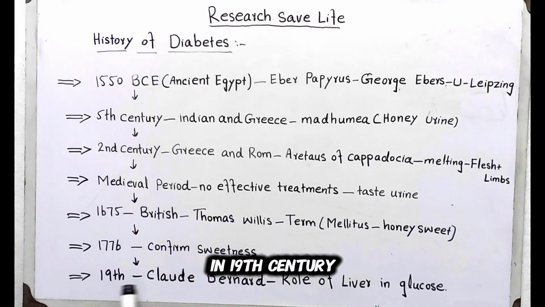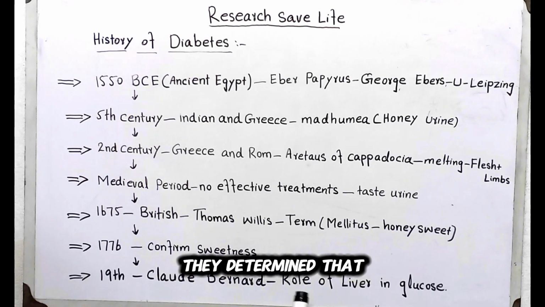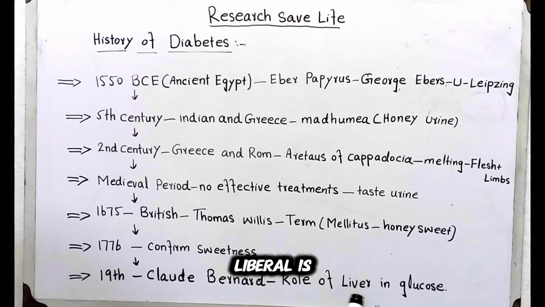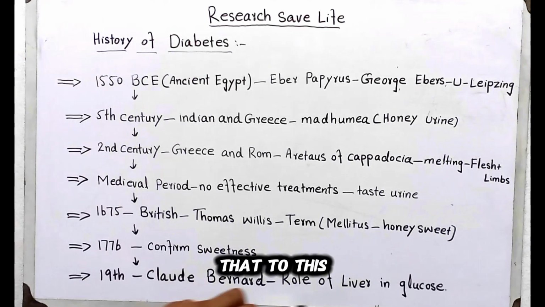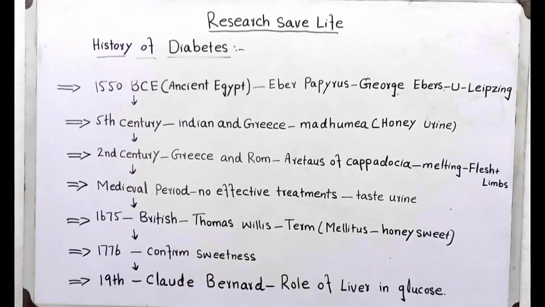In the 19th century, Claude Bernard determined the role of the liver in glucose, whether it is disturbed or not. The liver plays a very major role in glucose. So this was the history of diabetes. That is so easy. You can easily understand it from that to this sketch. This is so easy.